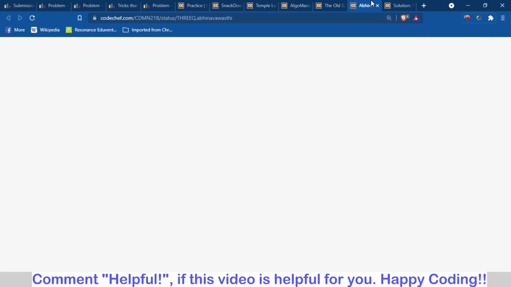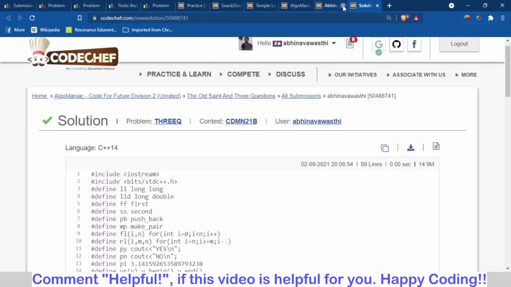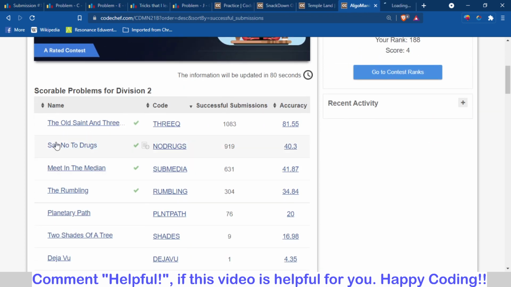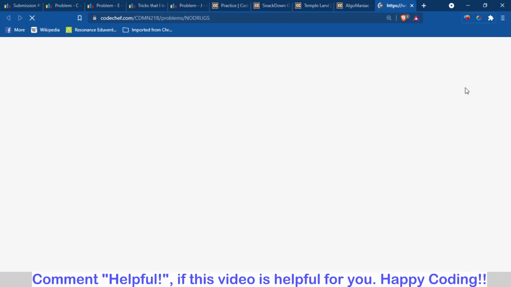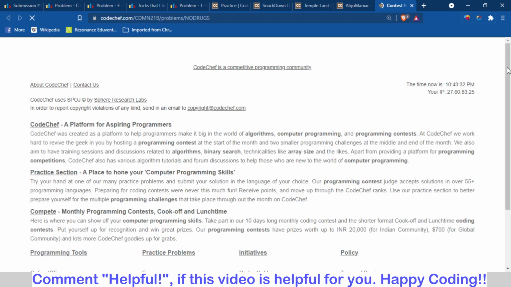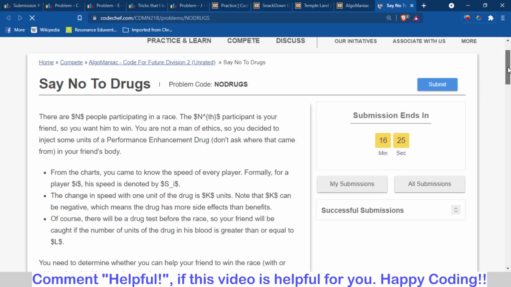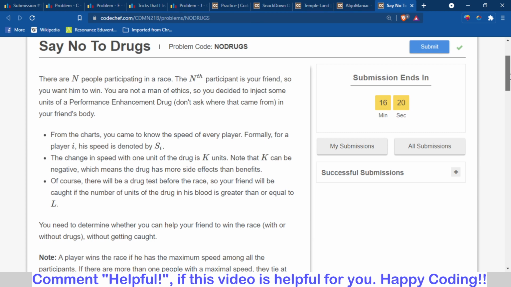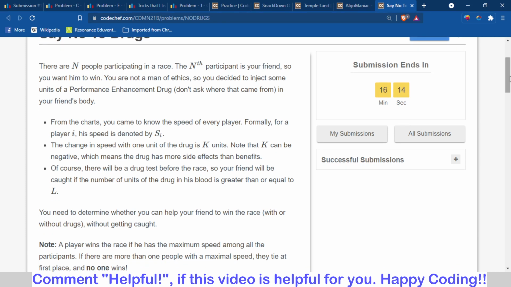The next problem is say no to drugs. This was also a very good question. I will discuss this. In this question, there are n participants in a race, and the nth participant is your friend. You want your friend to win the race.